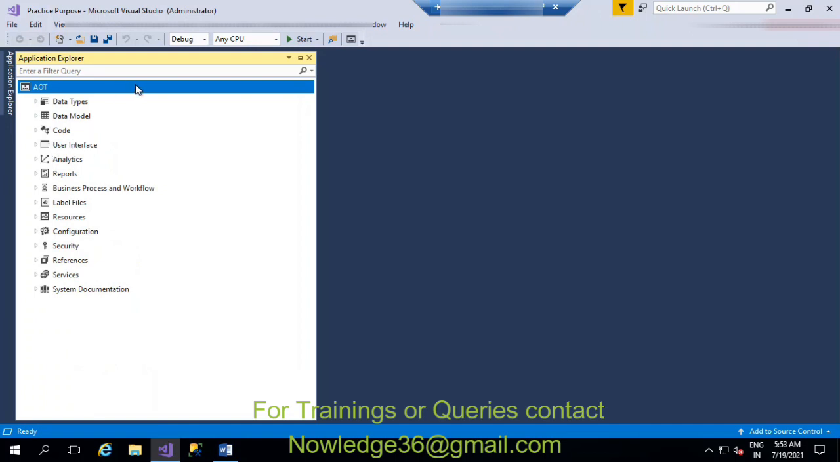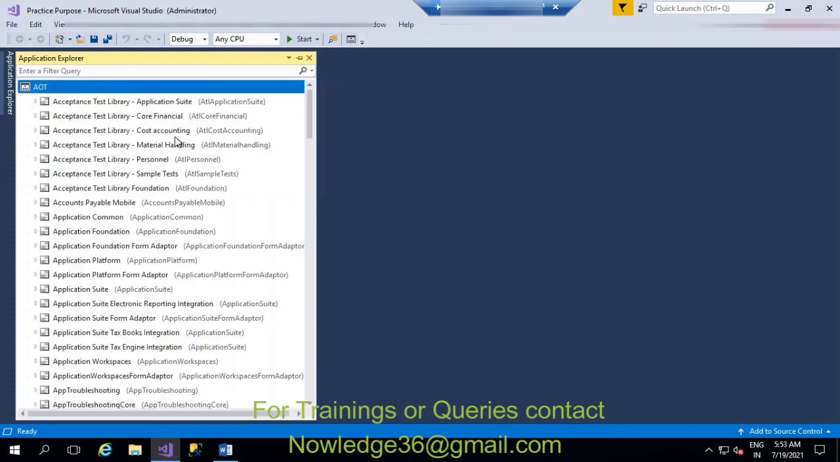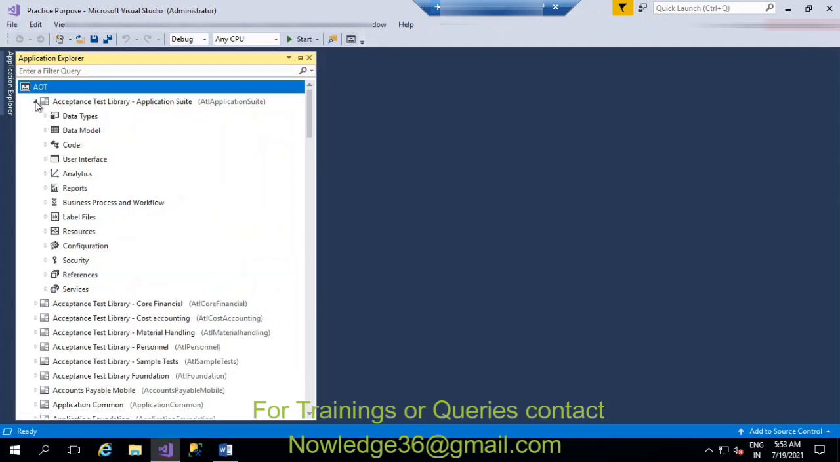And in the AOT we have two types of views. One is a model view and the other one is a classic view. We are in the classic view now. If you just want to see the models, you can click the model view so that you will be able to see everything that is a model. You can create a new model and add the elements accordingly. We can create custom models as well.